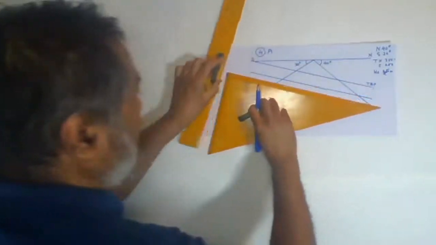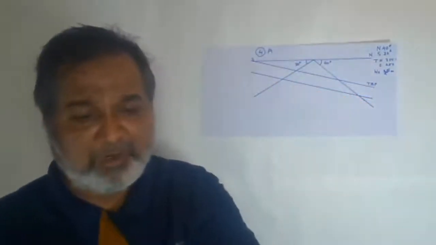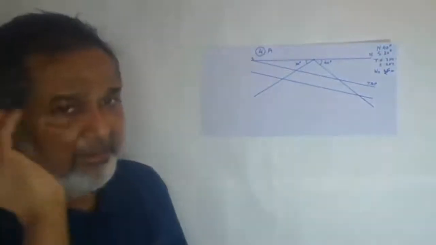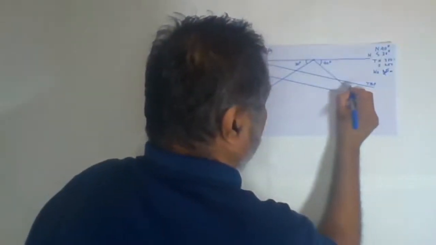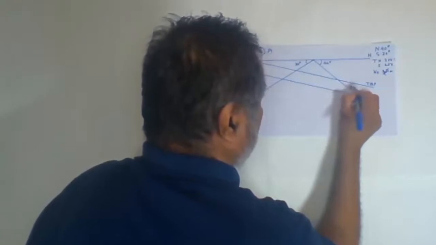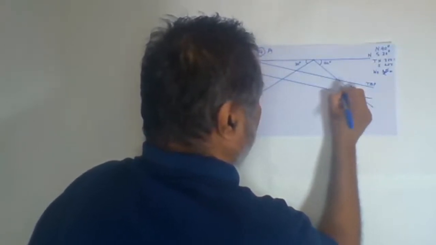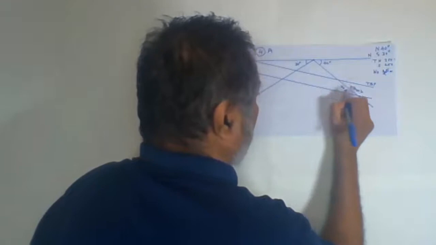Yes. So we have drawn the parallel bed, and now this is given 300 meters, 250 meters. This is the width of outcrop on the northern slope.